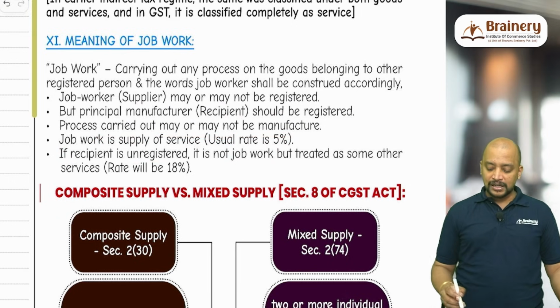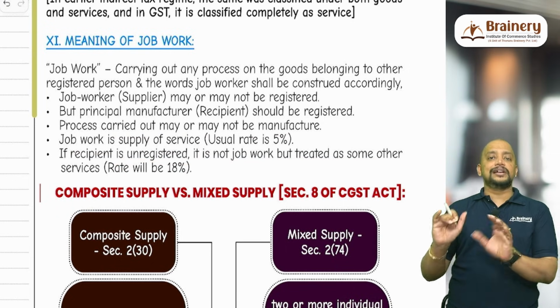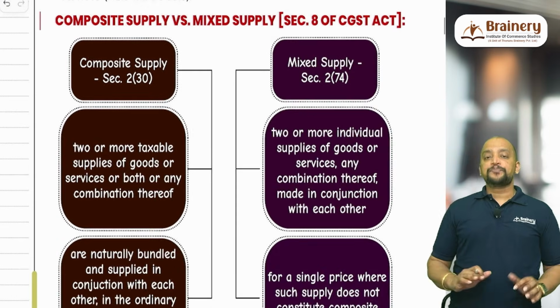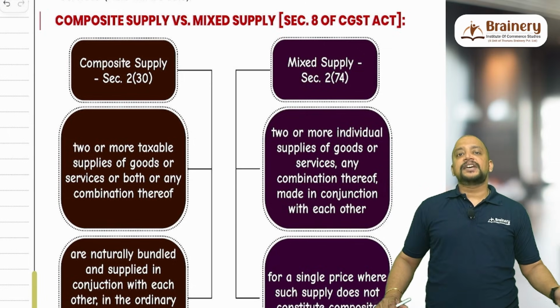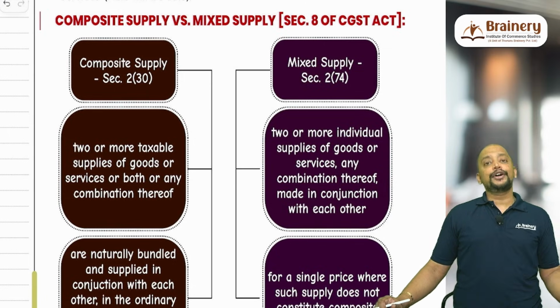What if the recipient is not registered? It is not job work, it is some other service, and the 5% concessional rate is not applicable. That is this. So we completed section 7: 7.1 inclusion, 7.1A classification, 7 subsection 2 exclusions. Now we are moving on to section 8.